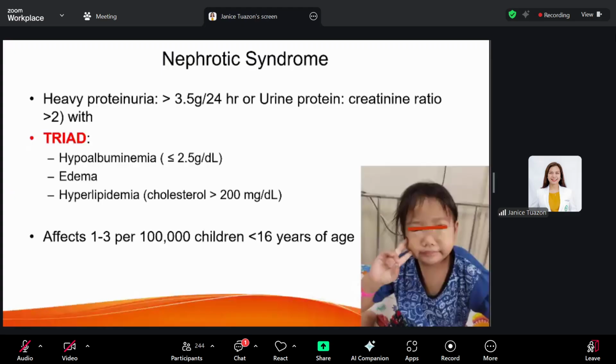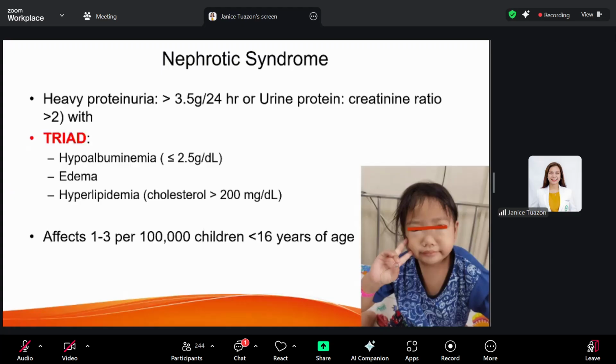Okay, so idiopathic nephrotic syndrome is actually a constellation of clinical manifestations associated with, number one, heavy proteinuria or nephrotic range proteinuria. Nephrotic range proteinuria is defined as more than 3.5 grams per 24 hours of protein. For the urine protein creatinine ratio or UPCR, it's more than 2.